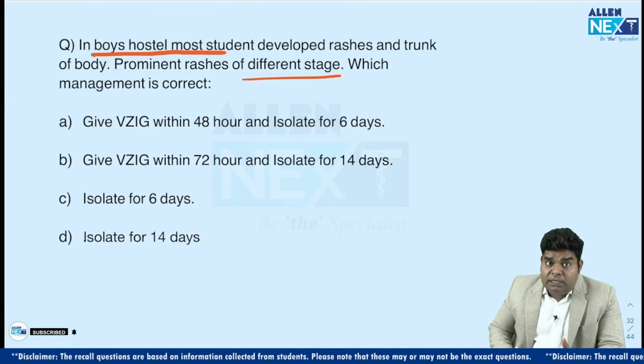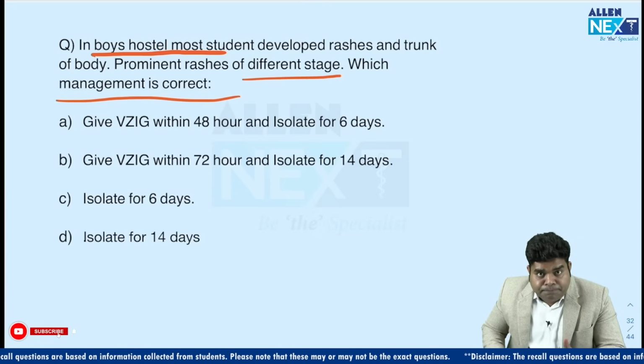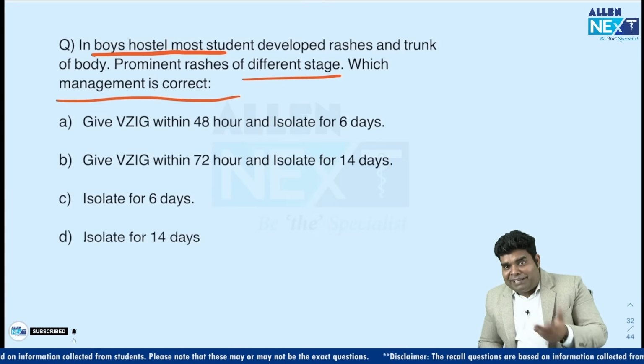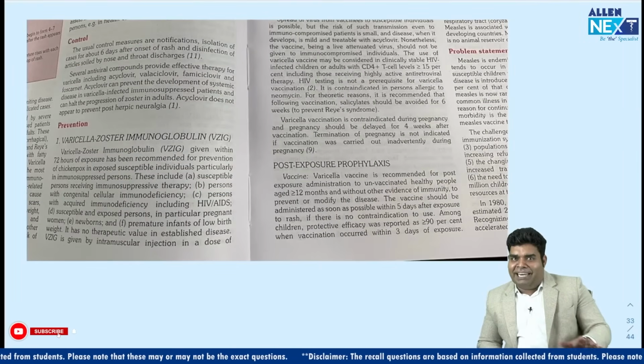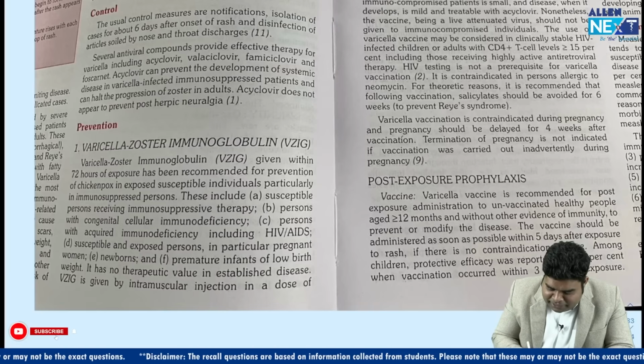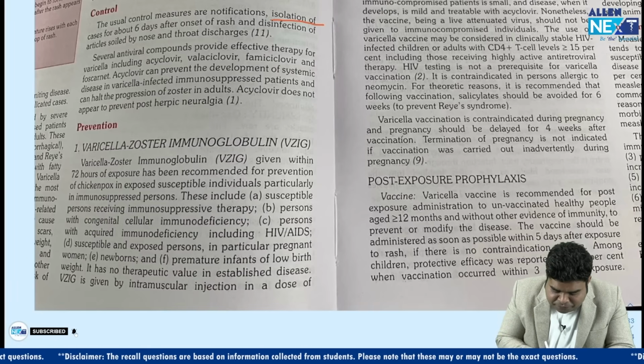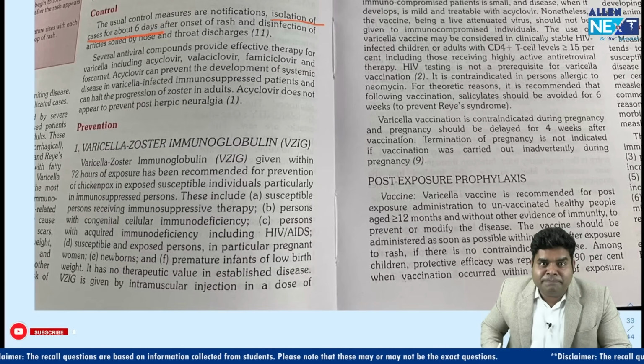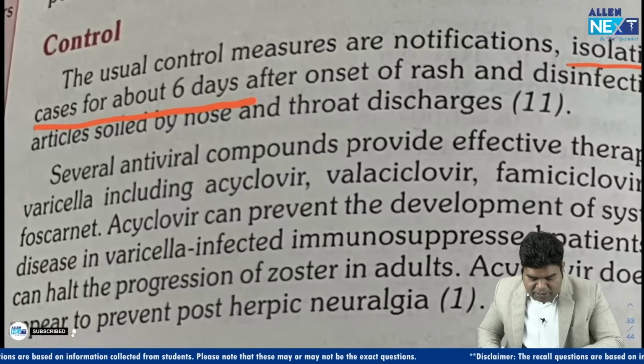Now the point is, which management is correct, they ask. So before deciding the management, let's see what Park is telling about it. First thing that Park says is that there should be isolation of the case for about 6 days. Let me enlarge it more.